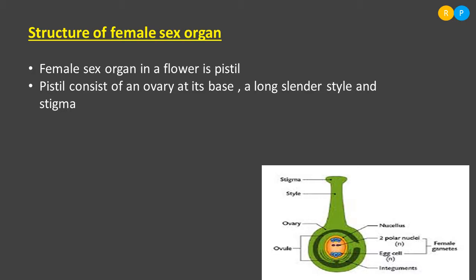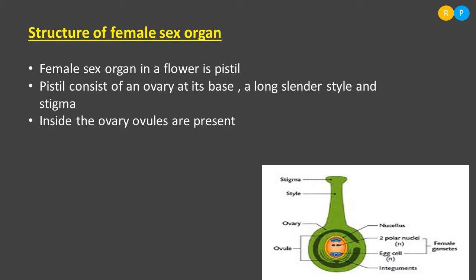The dark green circular structures shown in the diagram are ovules, which are labeled also. Clear? So ovule is present within the ovary. The ovule is the structure that leads to the formation of the female gamete. So how does the female gamete formation take place? What is there in the ovule?